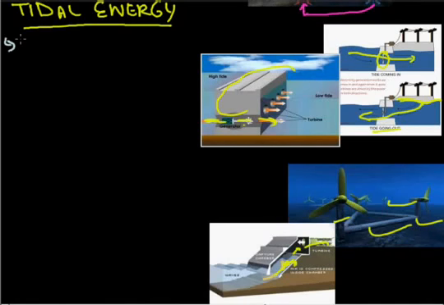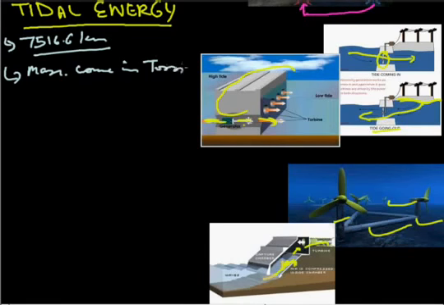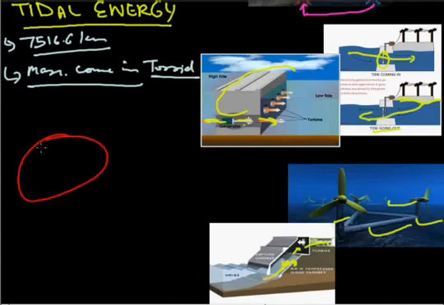This is how we see India is very lucky that it has a more than 7,516.6 kilometer long coastline, including Andaman and Nicobar and Lakshadweep. So we are very lucky for it, and the maximum part of it comes in the torrid zone, where we see too high. When high tide comes, the level of high tide is very high. So India is very lucky for it. Though we are not producing too much tidal energy, India has a lot of potential to produce tidal energy also. So this is how we see India has a lot of sources to produce energy from these non-conventional sources of energy.